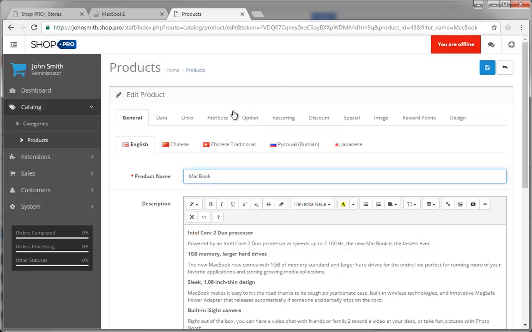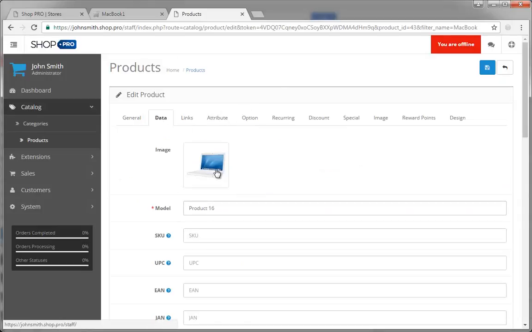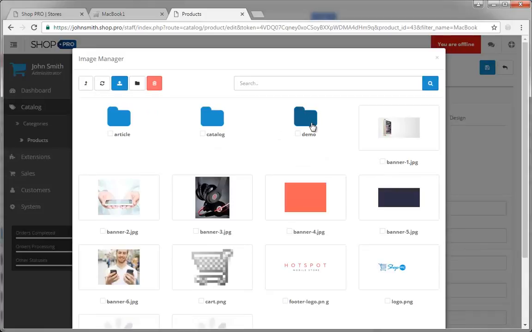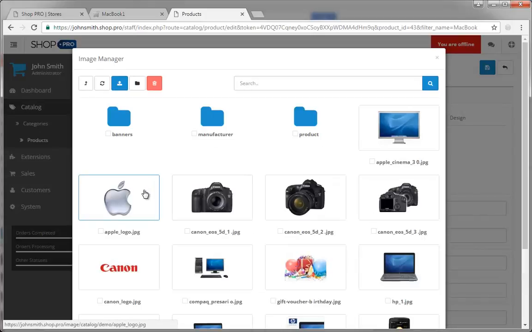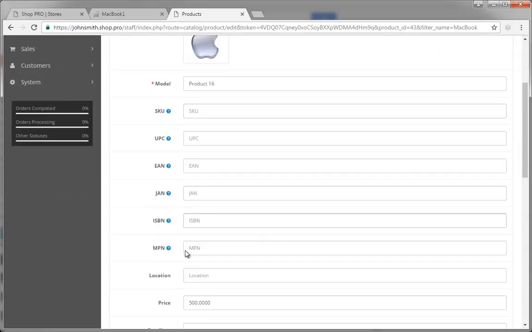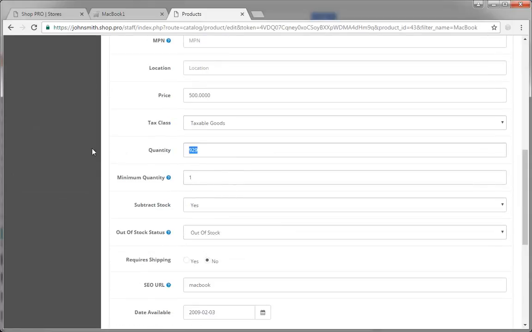Now let's go to Data, and clicking the image will actually show the image prompt. And now let's choose an image from the media library, just like we discussed with categories. Your media library is an actual virtual folder in your store which allows you to select images and upload images of your own. So if I select the Apple logo there, I can also define the quantity, which tells me that there are 929 products in total.